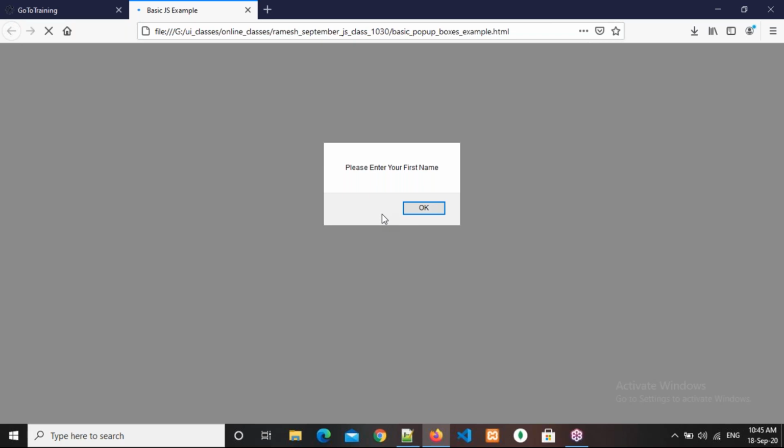Whenever you use an alert box, it comes with only one button, called OK. The user has to click that OK button, and only then will the next process continue. Most of the time we use this type of scenario while performing validation-related operations, and then we will use this alert box. Now click on this OK. How many buttons did we get? One button, and we can also display a message.